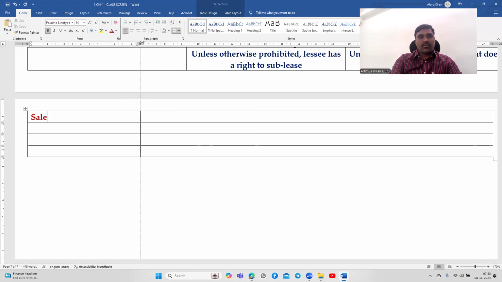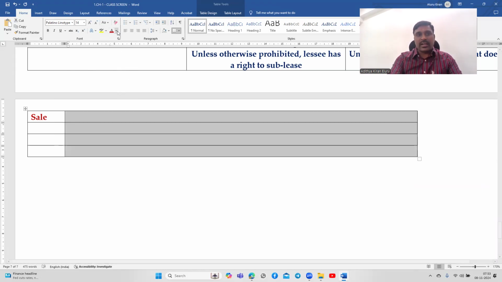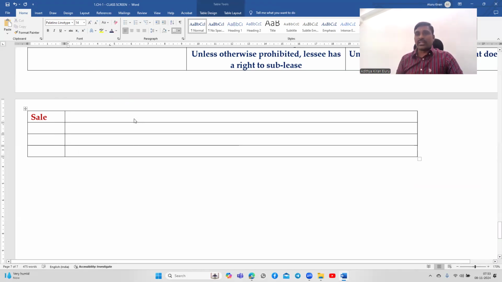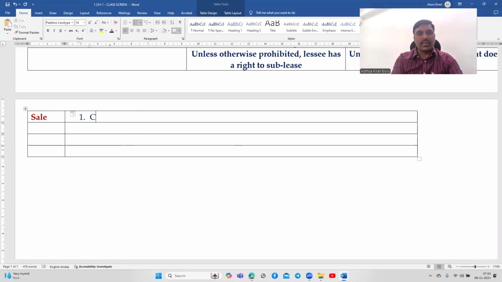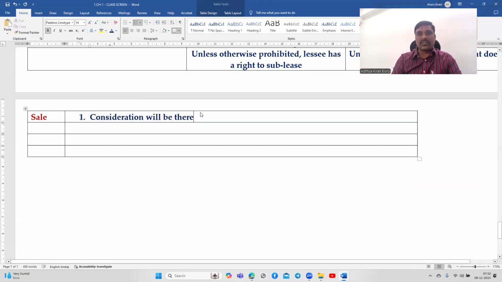The term sale itself implies there is a consideration. Consideration is inbuilt in every sale. Without consideration we cannot call the transaction a sale. So the very moment I say the word sale, consideration is inbuilt. Consideration will be there because the fact that I am using the word sale indicates that consideration will be there.